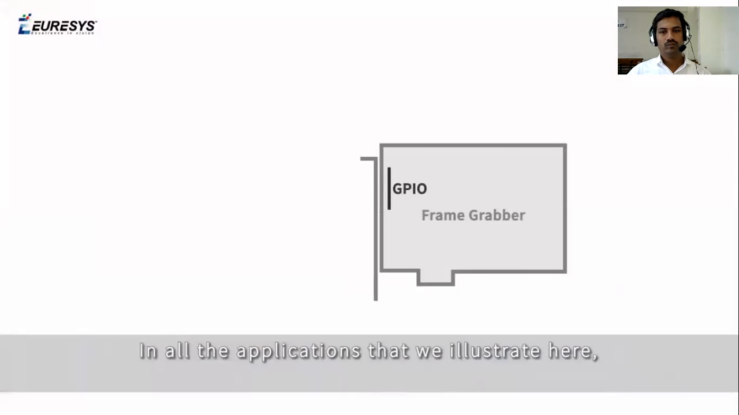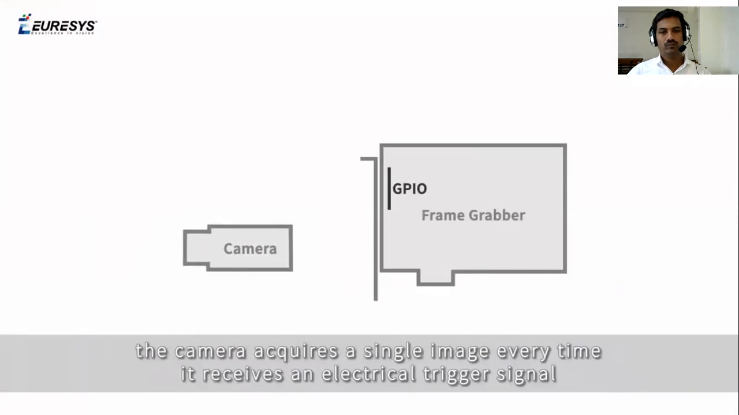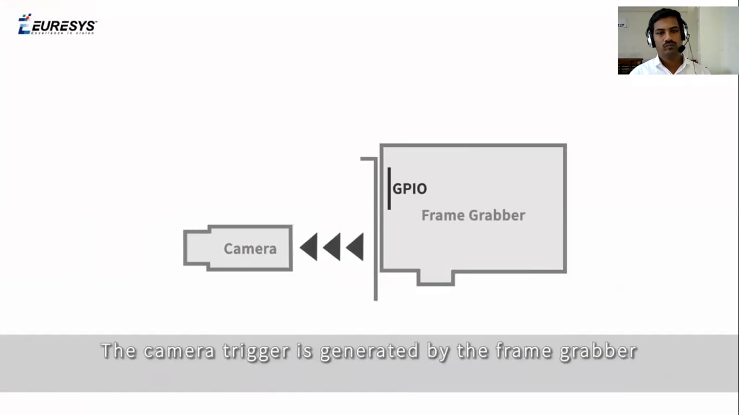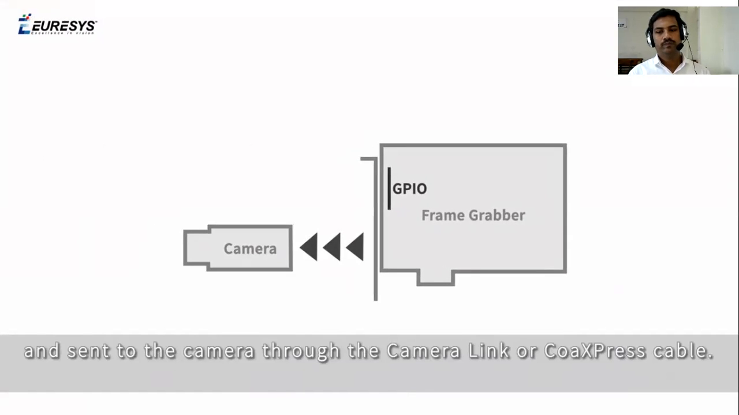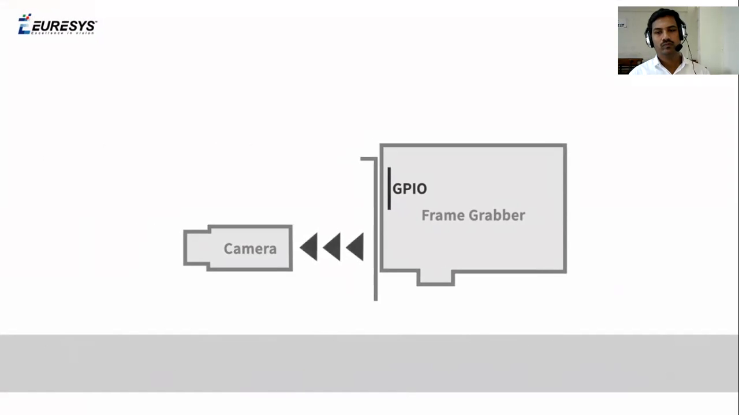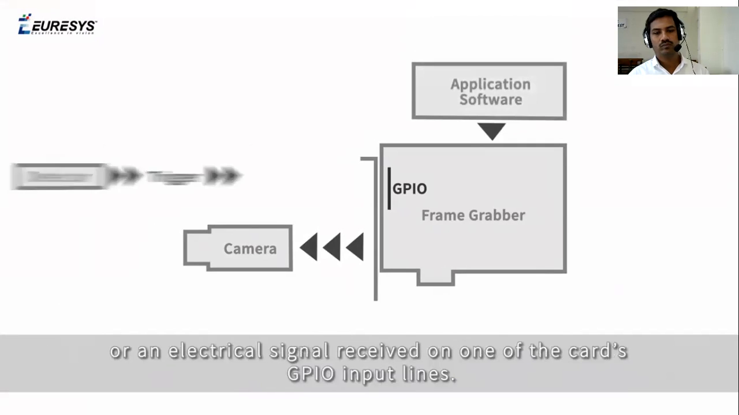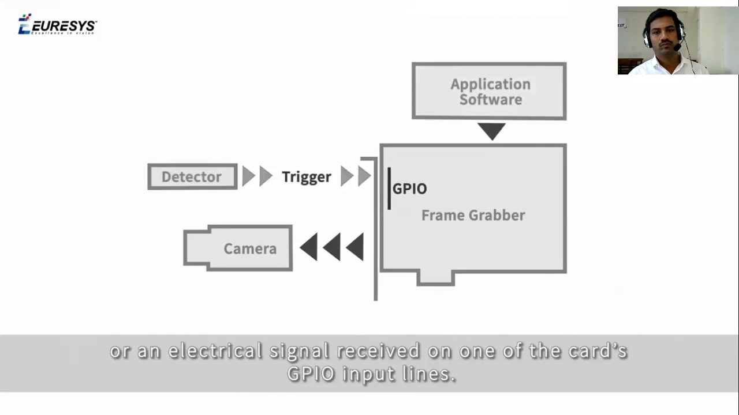In all the applications that we illustrate here, the camera acquires a single image every time it receives an electrical trigger signal that we will call camera trigger. The camera trigger is generated by the frame grabber and sent to the camera through the Camera Link or CoaXPress cable. It is generated in response to a software command from the application or an electrical signal received on one of the card's GPIO input lines.